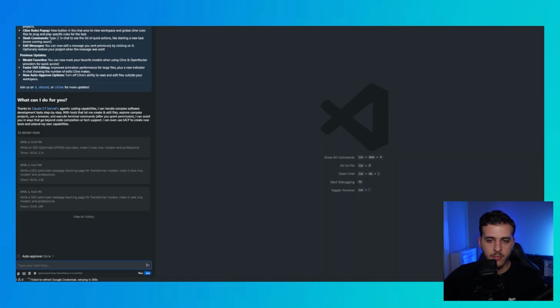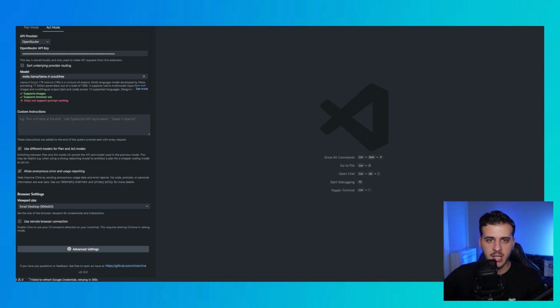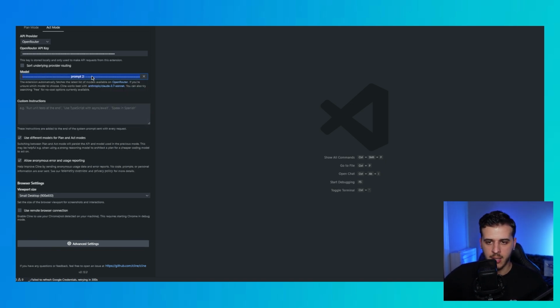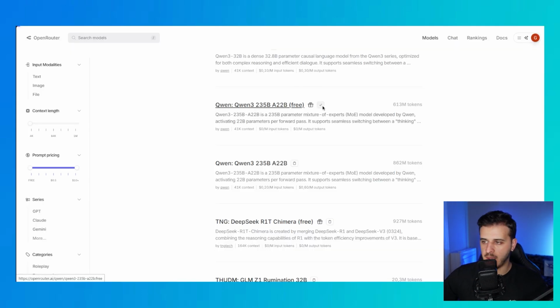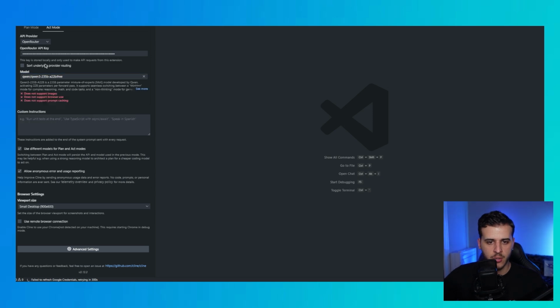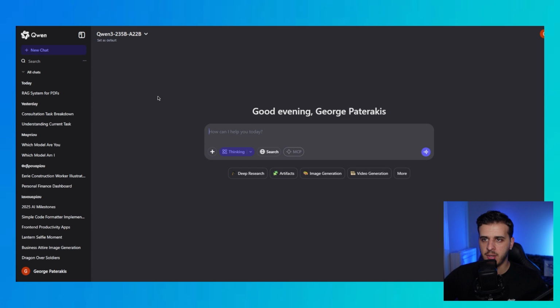You can go ahead in Visual Studio Code though and click here on Cline. This is an extension, which is a little bit like GitHub Copilot and Cursor. You select OpenRouter and paste your OpenRouter key. And here you want to select Qwen 3. You literally just want to paste the model ID. You copy this here by clicking this button, you paste here, and you can use the model inside here. So I'm going to test it out actually, but you can also use Qwen Chat.